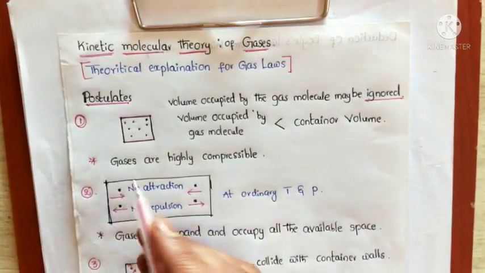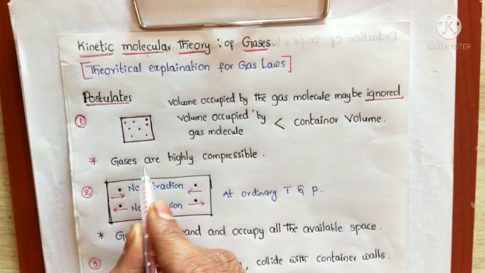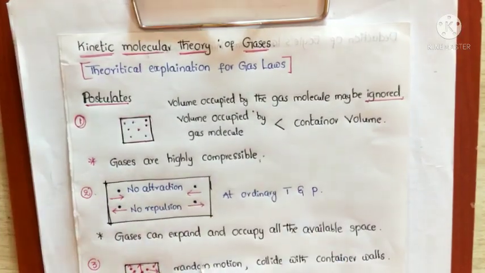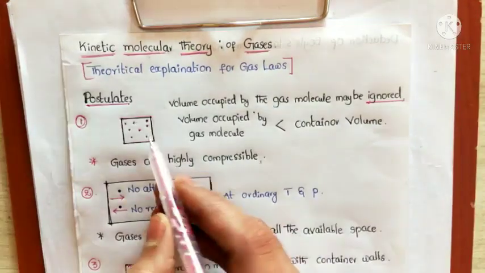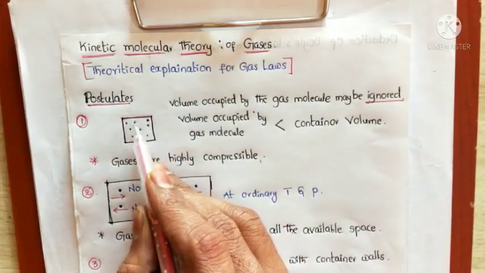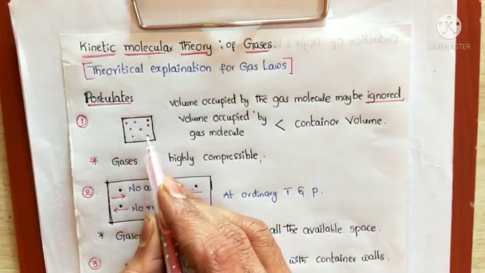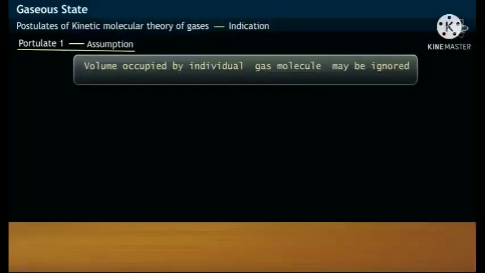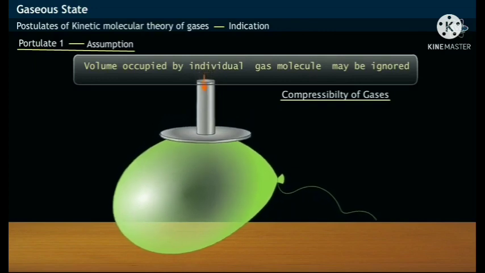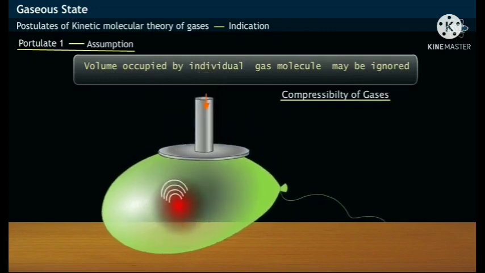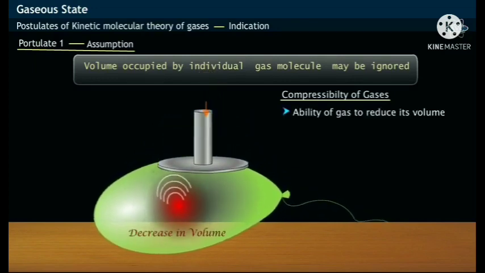From this postulate we can determine that gases are highly compressible. Gases are highly compressible, because the volume of the gas molecules may be ignored. This is the first postulate. This is the example for compressibility of gases: gases are highly compressible.